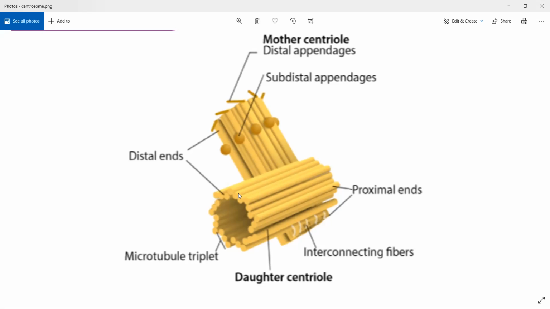What are centrioles? Two daughter centrioles will go to two ends of the cell, and they will start pulling apart your chromosomes. Your chromosomes double at the time of mitosis, and they separate them. Eventually the cell itself will divide, and that is how you get two daughter cells. That is why centrioles play a very important role.